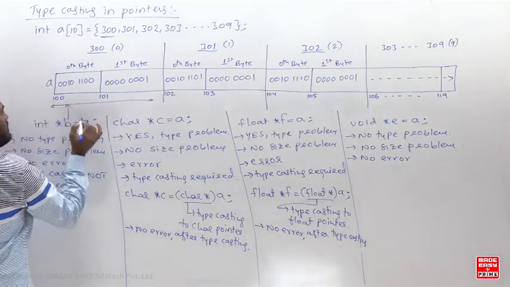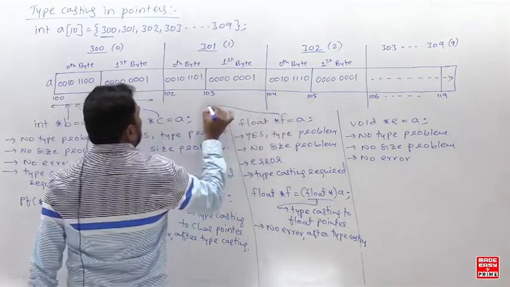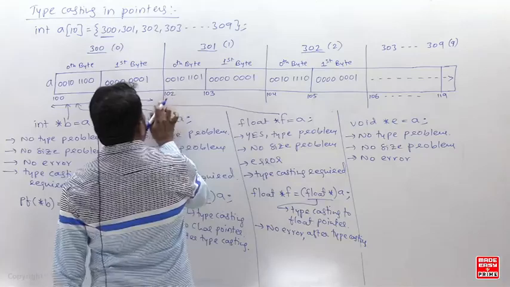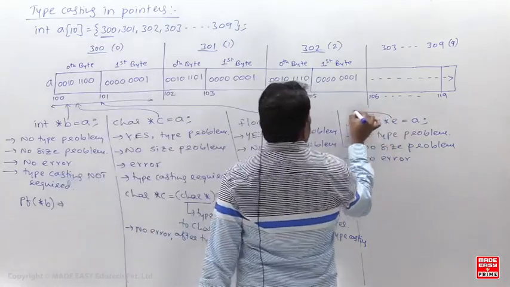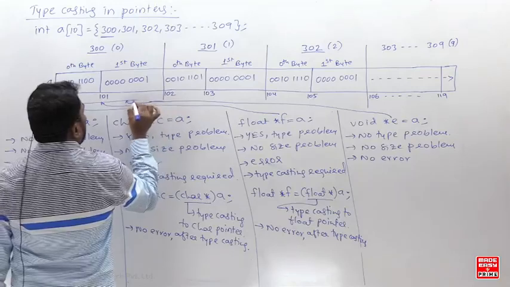So B is pointing to this. C is also pointing to this. F is also pointing to this. And next, what is this? E is also pointing to this only. Is that clear? So all are pointing to this only, right?